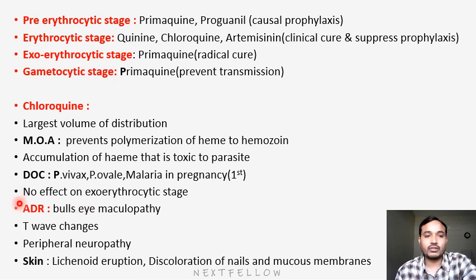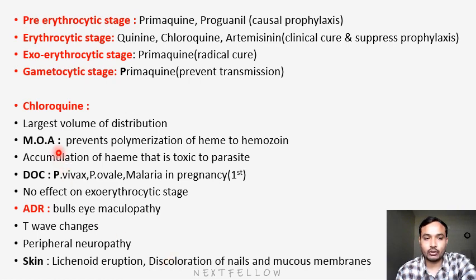Adverse effect of chloroquine is bullseye maculopathy. Okay, this is an MCQ. Next, ECG changes. Obviously, T wave changes will be there. So we have to be very careful when a patient is taking chloroquine. ECG monitoring will be continuous, and at 24 hours we have to repeat one ECG. Next is peripheral neuropathy. Last, skin changes will be lichen-like eruptions, discoloration of nails and mucous membrane. These are the adverse effects.